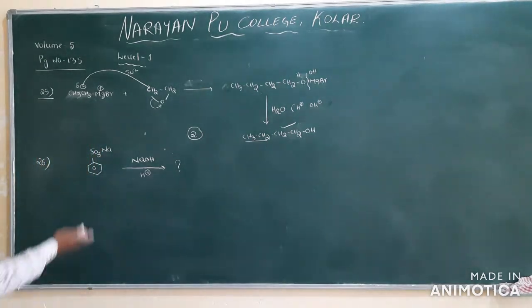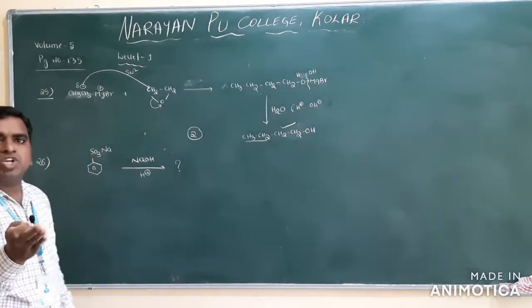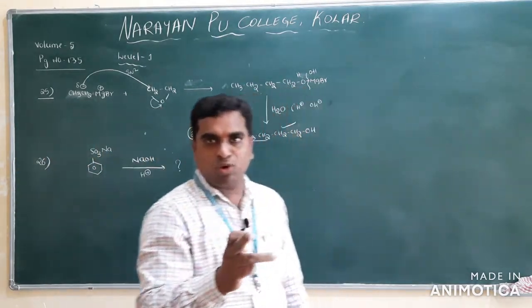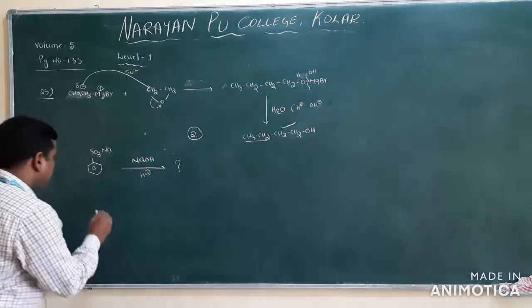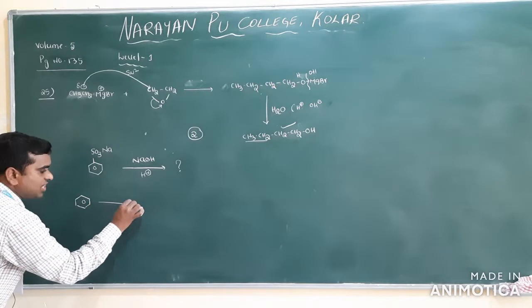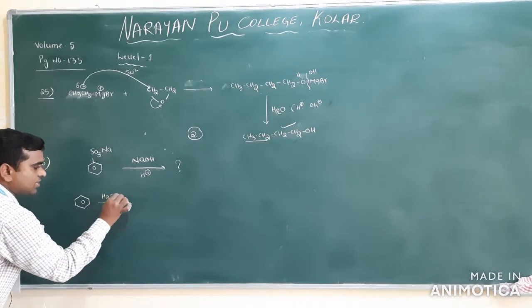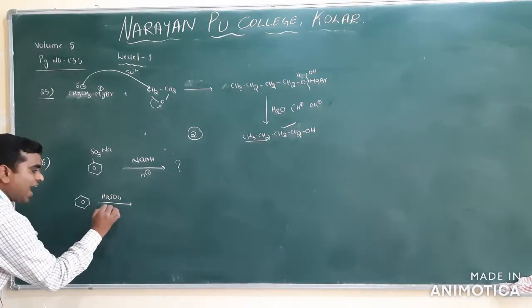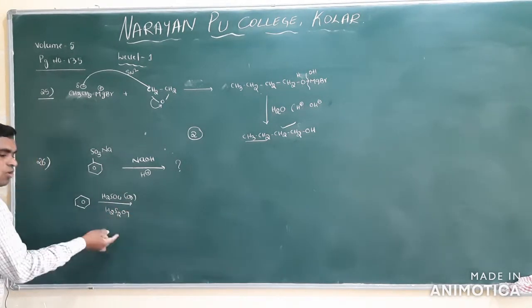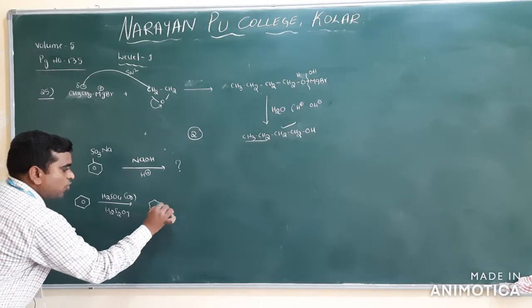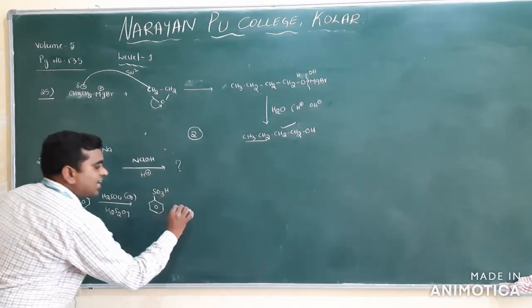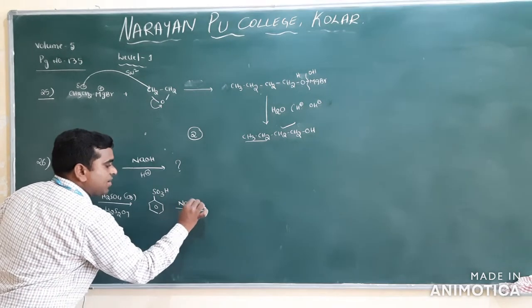You see, I have already discussed this one in the preparation of phenol, preparation of phenol from benzene sulfonic acid. Have you remembered or not? Once you check it. So what did we discuss there? We have taken benzene, and benzene is treated with concentrated sulfuric acid, or oleum, I mentioned, H2S2O7. Sulfonation takes place. What is the sulfonation here? SO3H, this is the sulfonation.